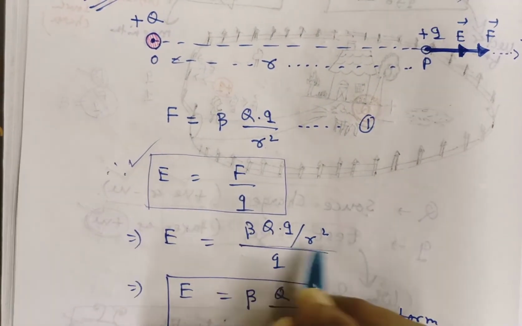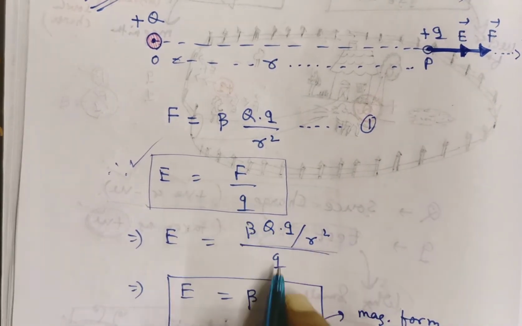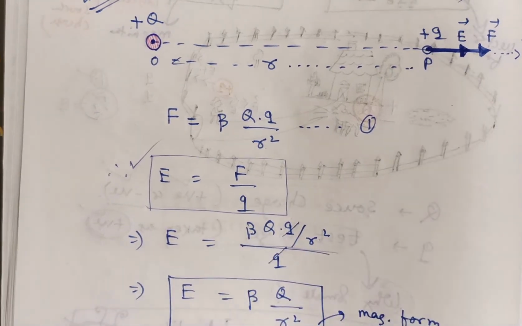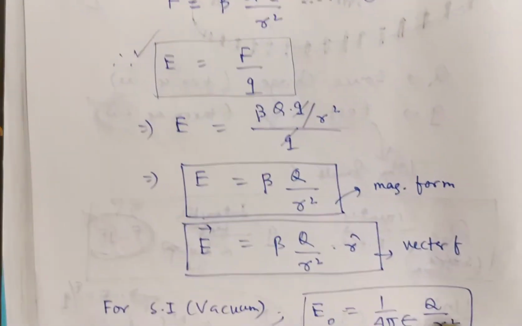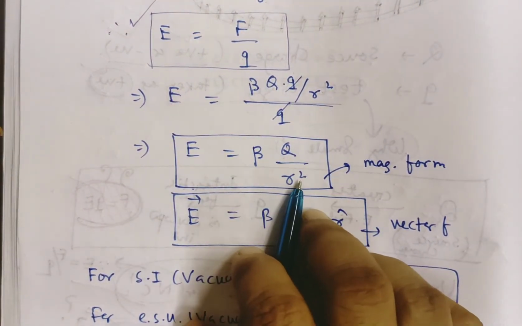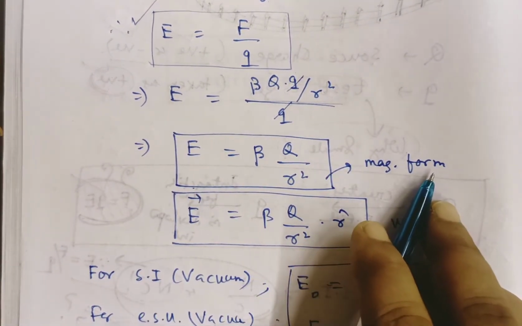We put the formula for F here, k capital Q small q by r square. The test charge small q cancels out, so the rest is your answer: E is equal to k capital Q by r square. I keep it in a box here, and it is represented in magnitude form.